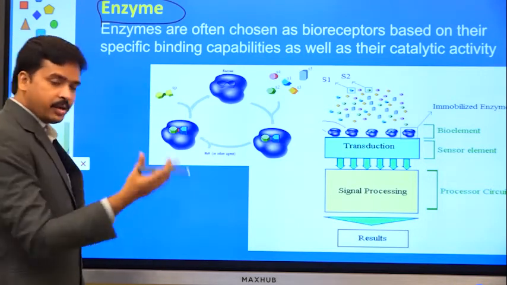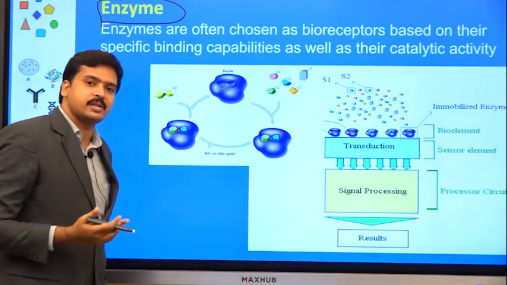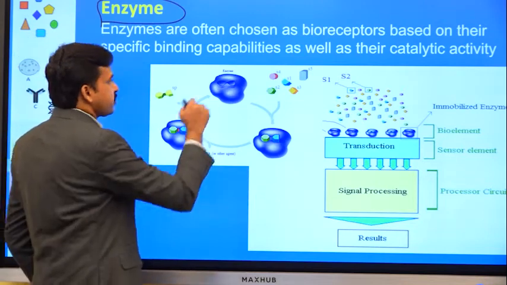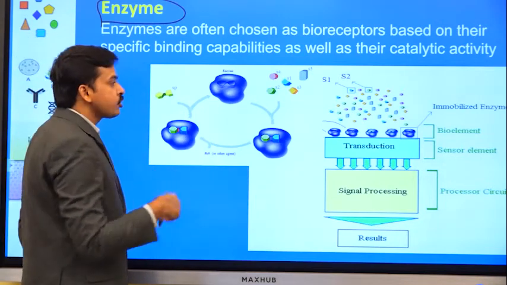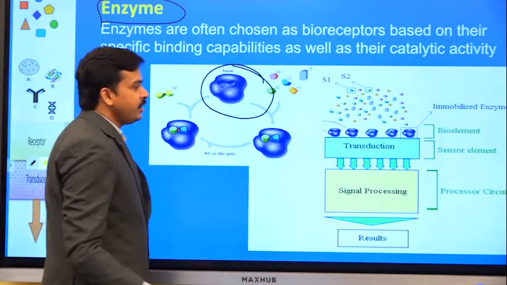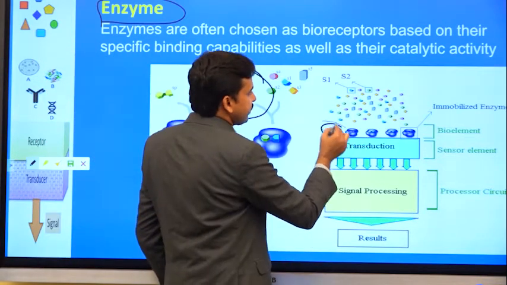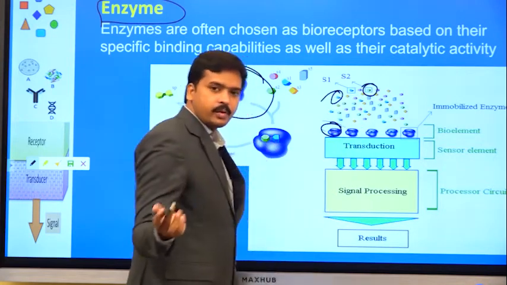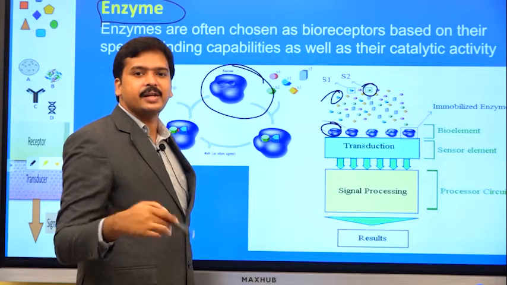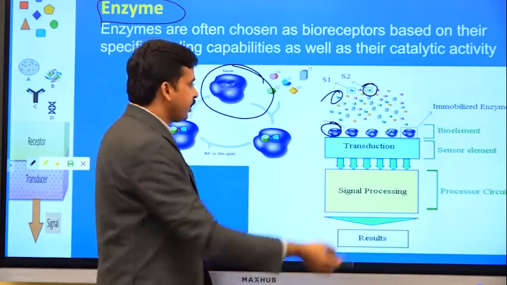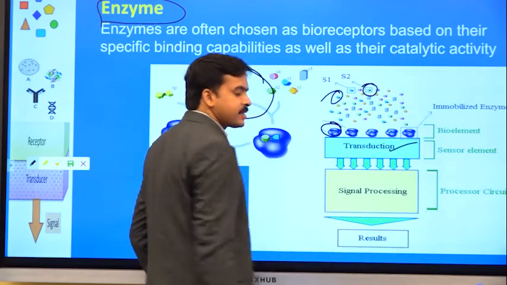For example, in earlier videos you have seen the example of glucose. Glucose is your substrate, glucose oxidase is your enzyme. When your enzyme interacts with specific glucose molecules, the reaction is immediately initiated, and once the reaction is initiated, the transducer immediately understands that part.